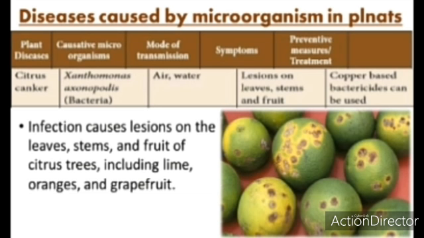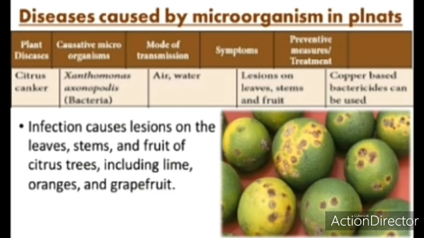You can see in this picture there are lesions on limes, an infection caused by a microorganism. Which microorganism causes citrus canker? That is Xanthomonas axonopodis, which is a bacteria. How is it transmitted? It is transmitted through air and water.